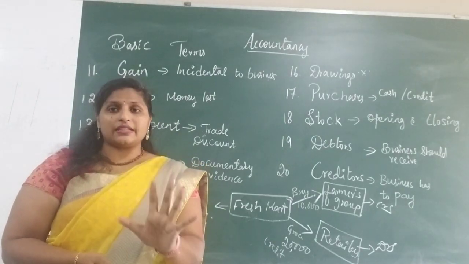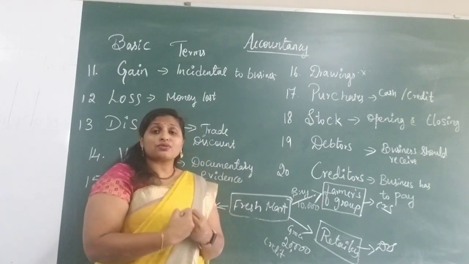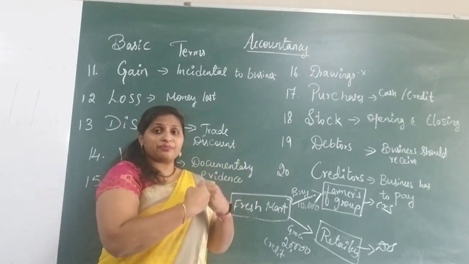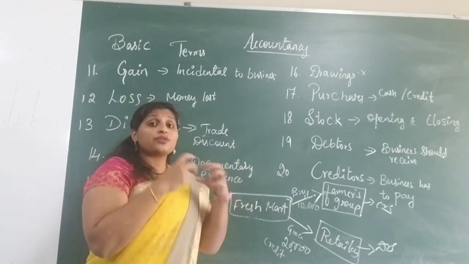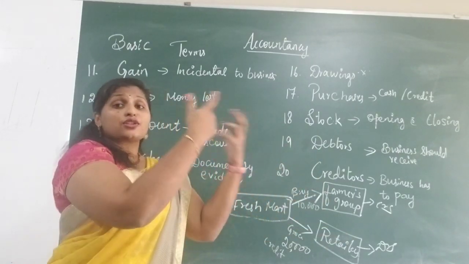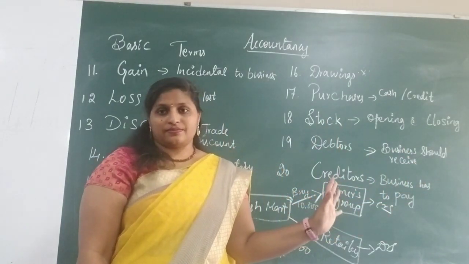Debtors and creditors. Debtors are those from whom the business has to receive the money. Those we call debtors. Creditors are those to whom the business has to pay. Those people we call creditors.